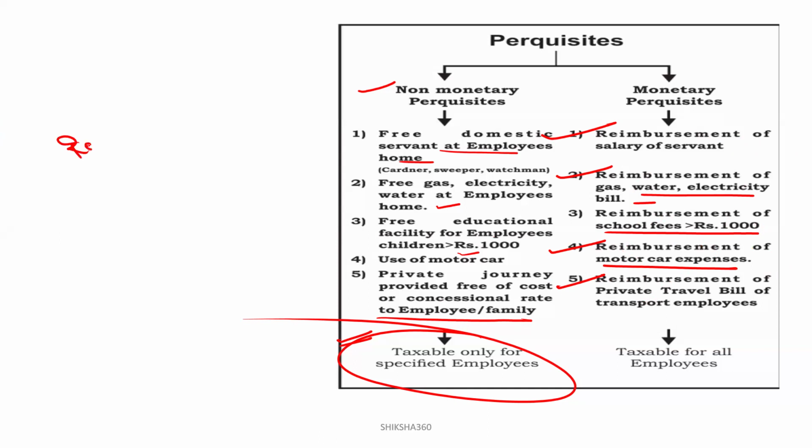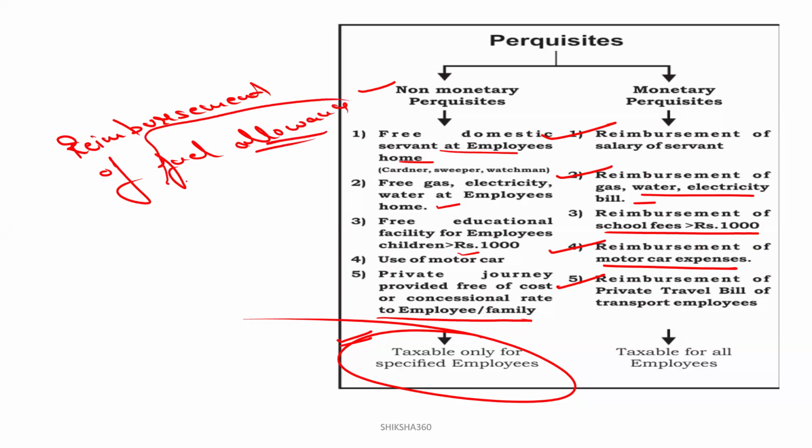expenses. Clear? So I have one question from my side: reimbursement of the fuel allowance, like all of the employees basically getting the fuel allowance. Will that be covered under the monetary perquisites or not? So please tell here in the comment section. Okay, just for the knowledge purpose.